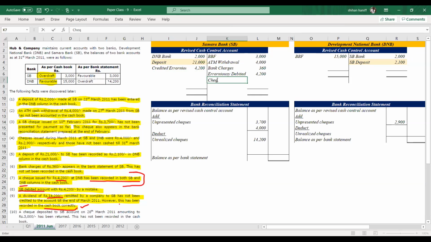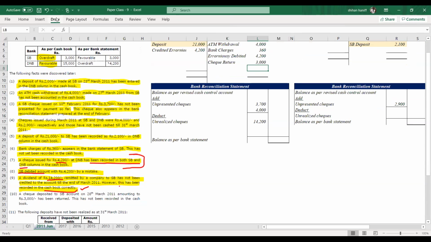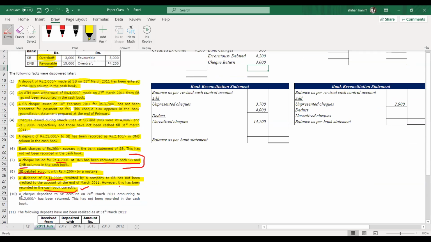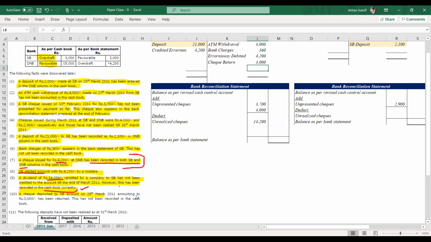Check return, 3,000. It says a check deposited to SB account amounting to 3,000 has been returned. This has not been recorded in the cash book. So we have to credit 3,000 in the cash book, SB.